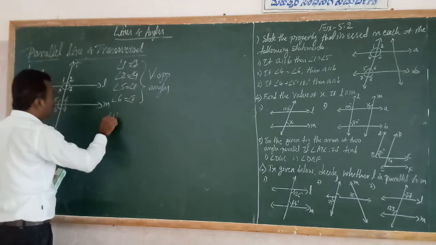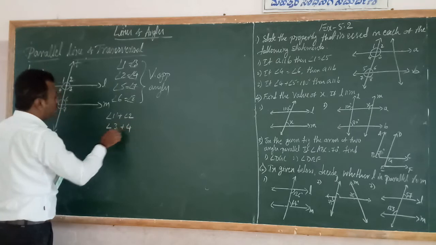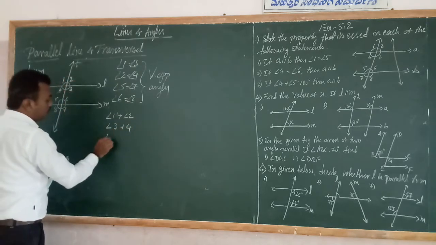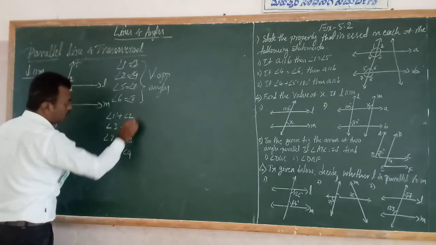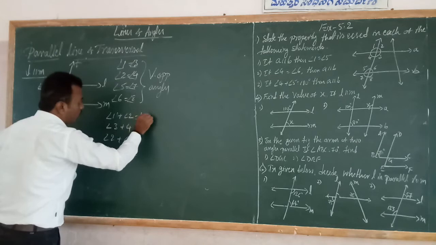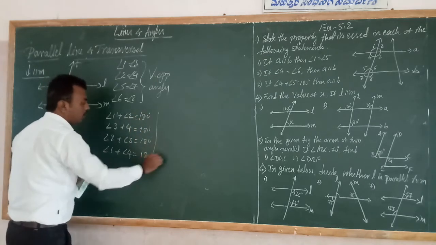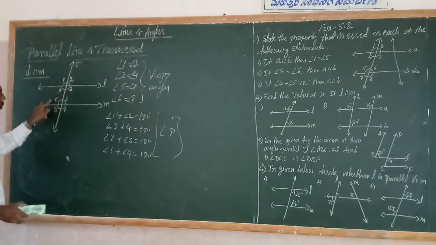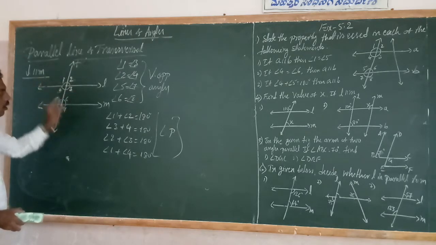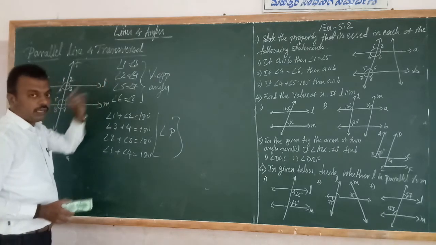So angle 1 plus angle 2, angle 3 plus angle 4, angle 2 plus angle 3, and angle 4 plus angle 1 are each equal to 180 degrees because of linear pairs. Here 4 pairs, and here also 4 pairs: 5 and 6, 6 and 7, 7 and 8, 8 and 5. Totally 8 pairs are linear pairs. And 4 pairs are vertically opposite angles.